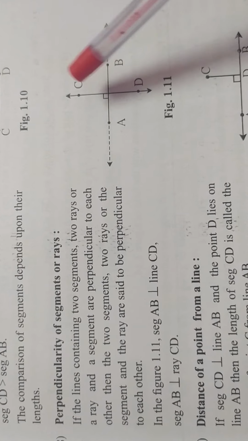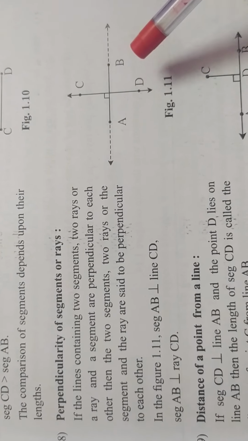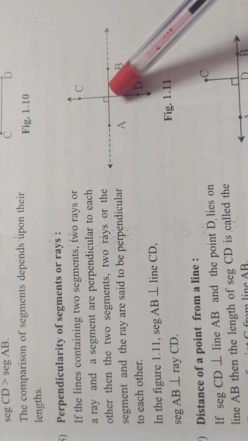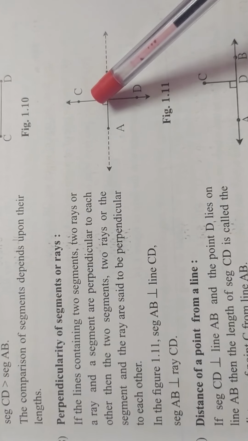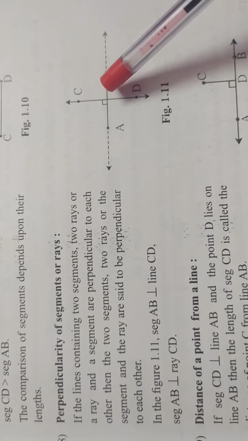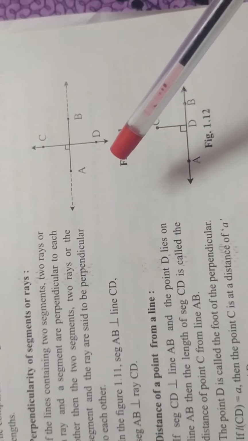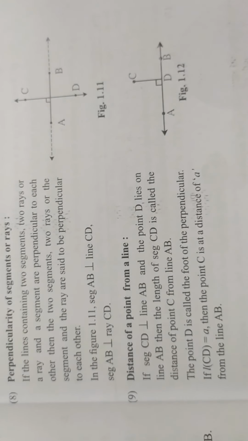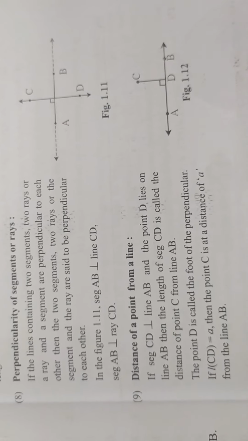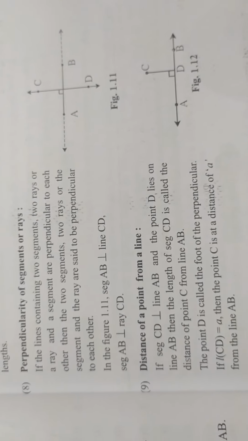Perpendicular means both segments intersect each other at a right angle. Okay, these are some basic properties or definitions, page number 6 and 7. Write down all definitions with diagram and notation.